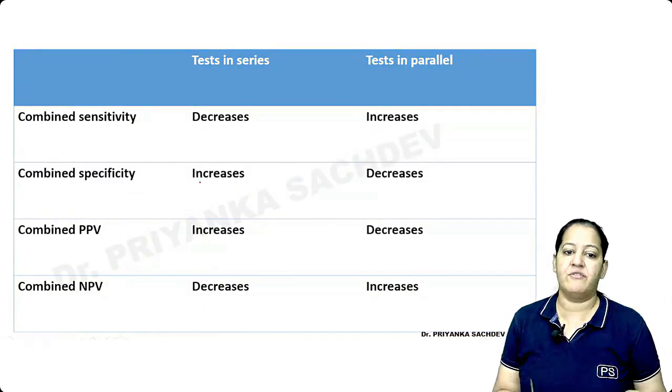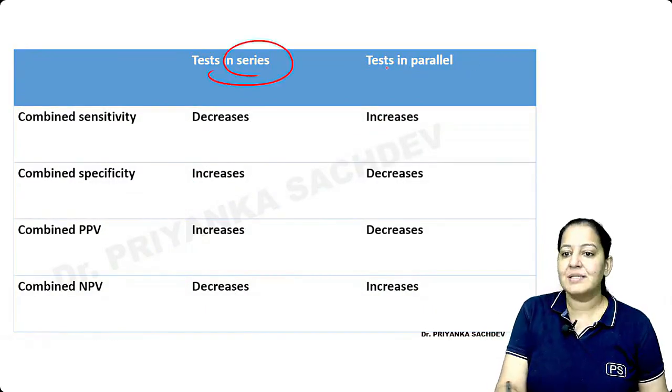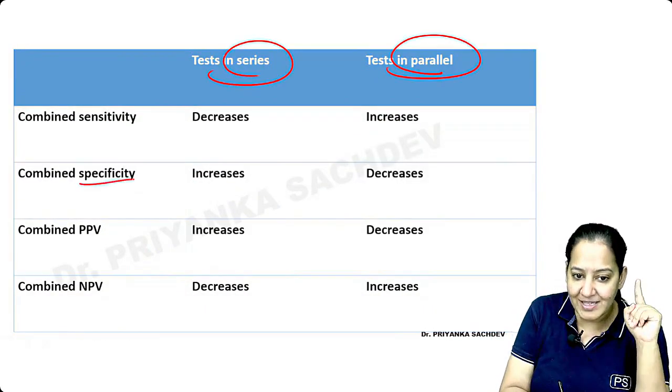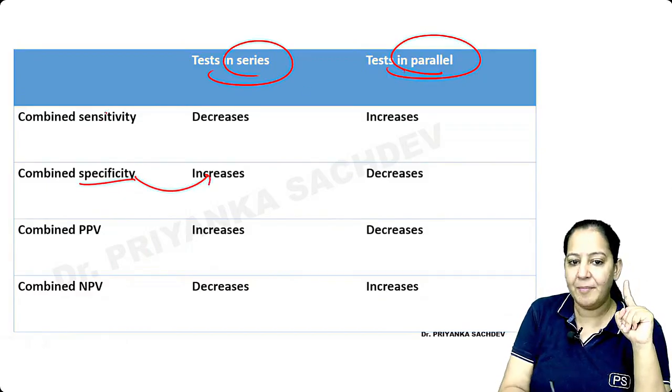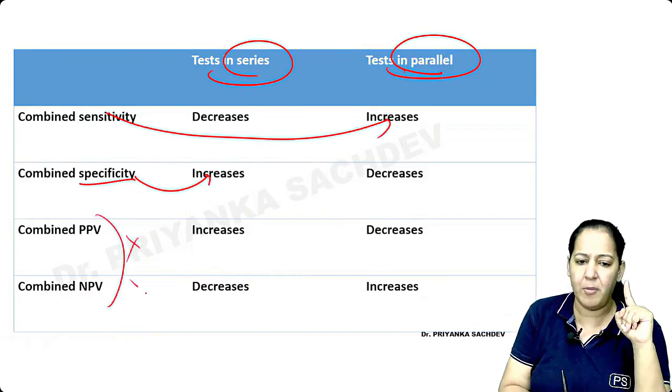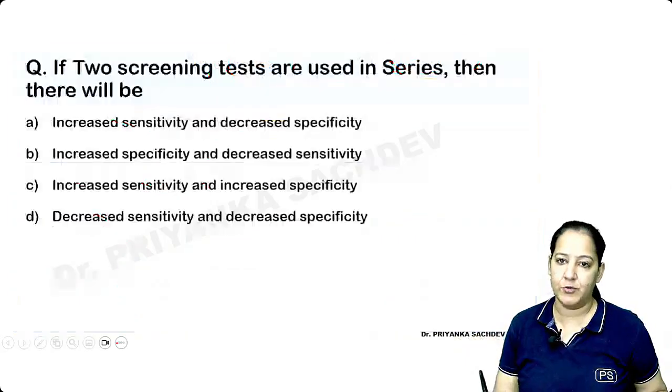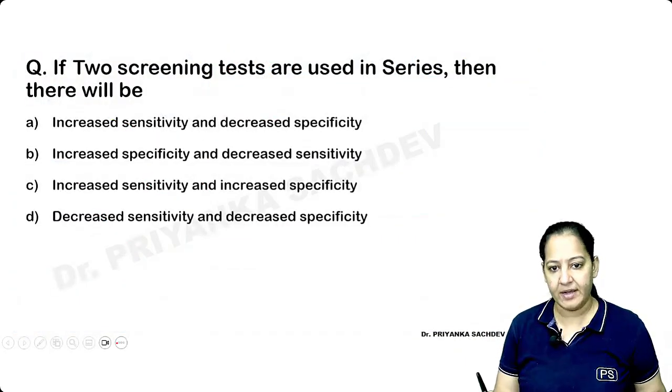The same thing is written in front of you. Series, parallel. What increases in series? Specificity. And what increases in parallel? Sensitivity. Don't get into positive, negative values. They will not ask you. You can correlate.